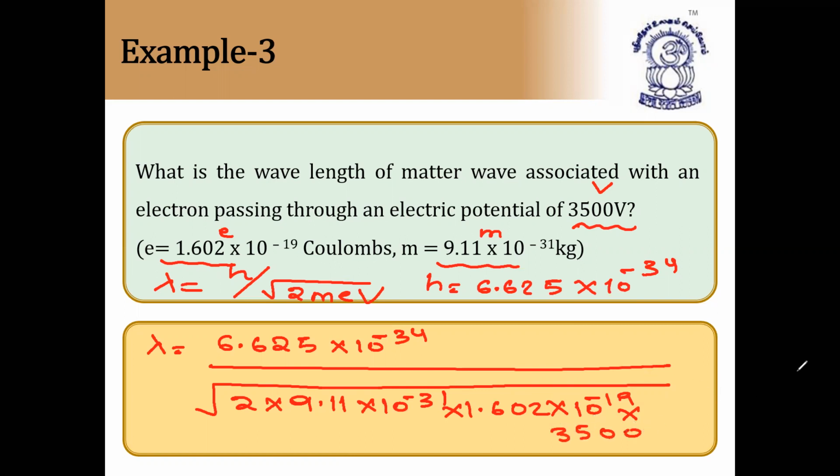If you solve this, directly you'll get the answer in meters. Convert them into nanometers or angstroms depending on the answer given. I hope this is clear for you.